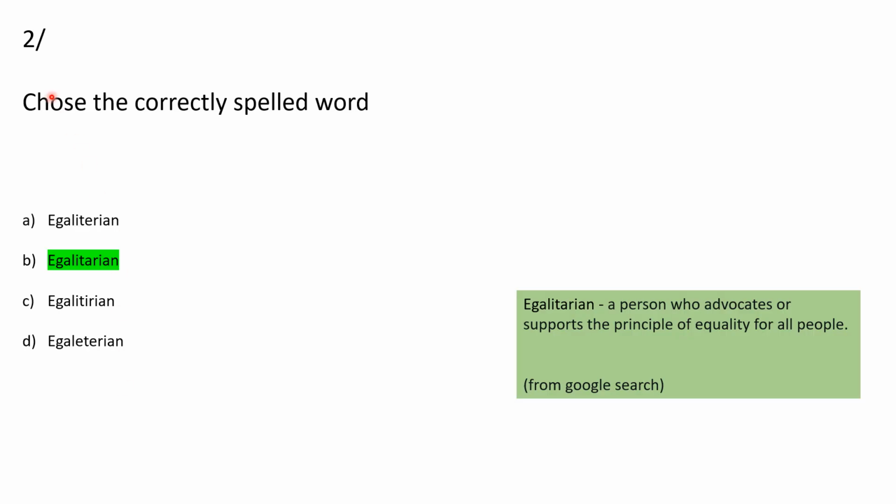Then choose the correctly spelled word. So here the word is basically egalitarian, which means a person who advocates or supports the principle of equality for all people. And we have to choose the correctly spelled word. So here option B is the correct answer.